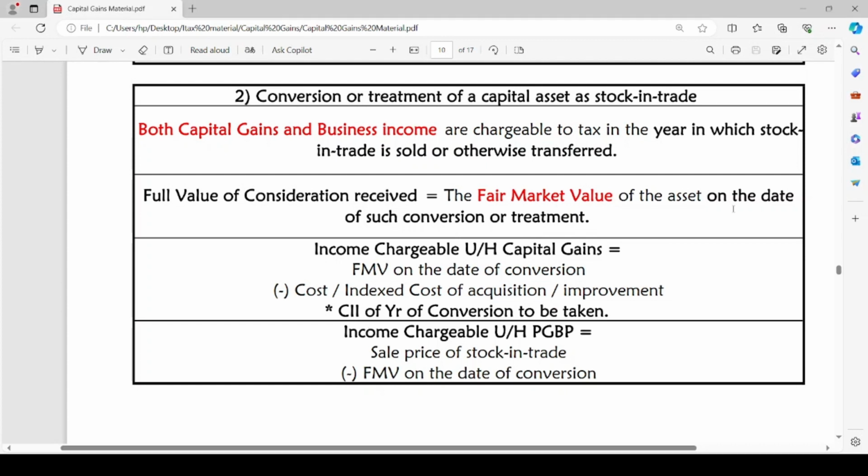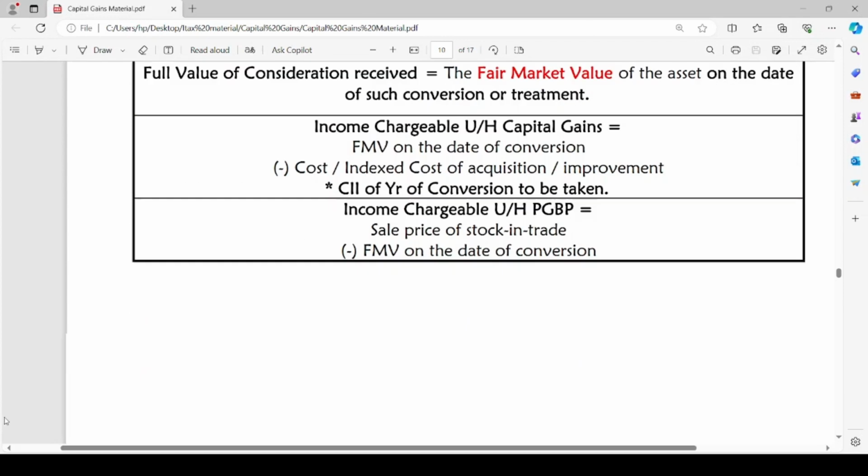Under the head PGBP, on sale of such stock in trade, whatever the sale price is, from that we are going to reduce the fair market value on date of conversion. Simply put, sale price minus purchase price will be the profit, right? So we reduce the fair market value on date of conversion from the sale price of stock in trade whenever such stock in trade is sold. And in such year, the income under the head PGBP will be chargeable for tax. I hope it is clear for you.